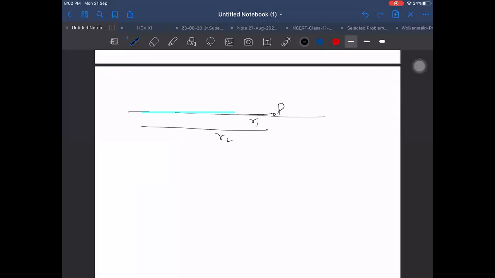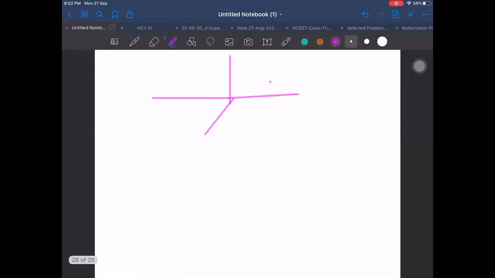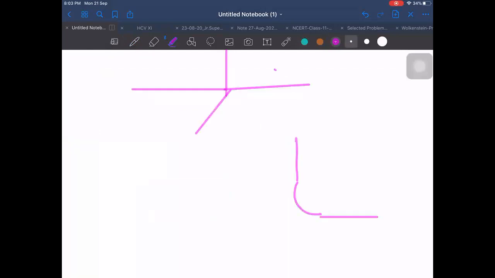At this point also we want to find the field, because whatever formula we have derived before, those are not applicable for such cases. And one more thing, I also want to take tomorrow superimposition cases involving multiple rods in mutually perpendicular directions. Then what will be the field at such points, or cases where we have superimposition of 2 rods plus some arc. Such cases I would like to take. So tomorrow we will take such cases.